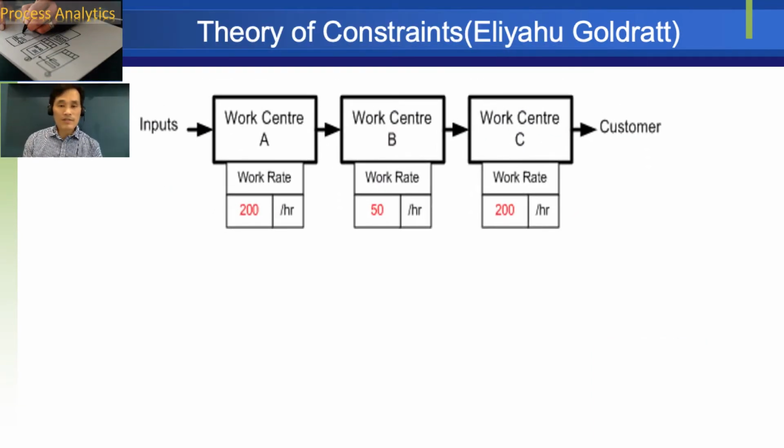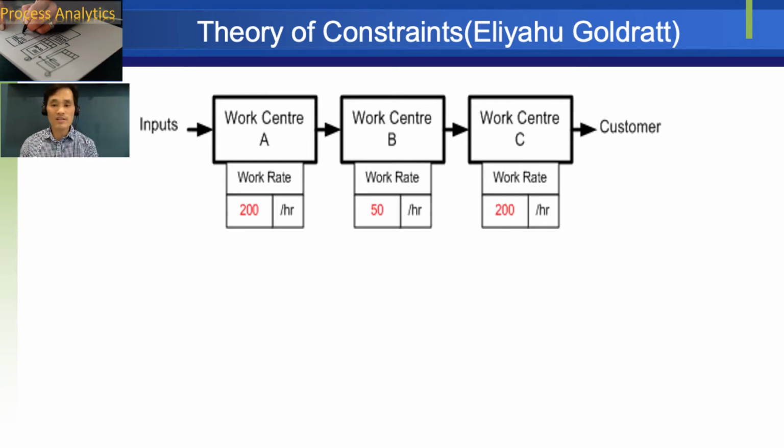Look at this process. There are 3 workstations and it's flowing like this, and each workstation has a different productivity. If you look carefully, you will see a bottleneck is formed here. A bottleneck is an activity in the process that determines the maximum output of a process.